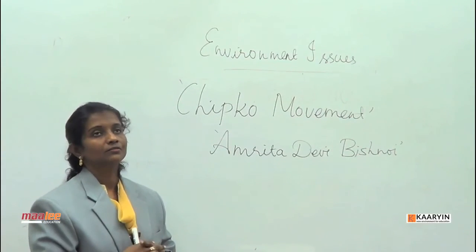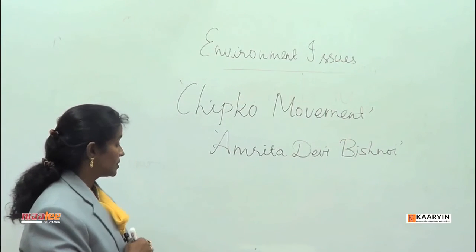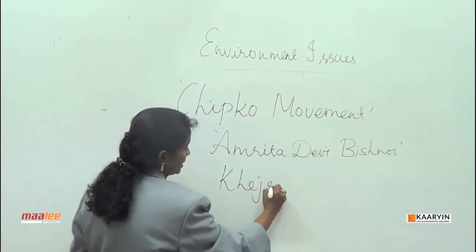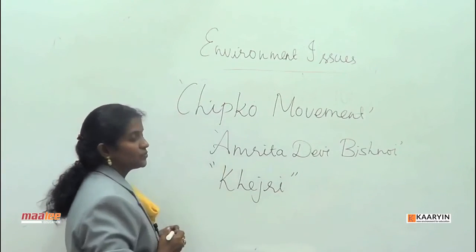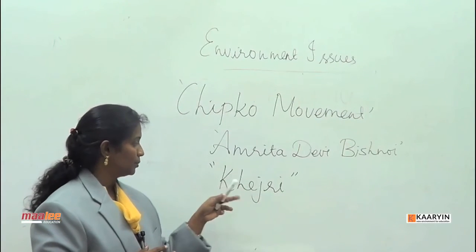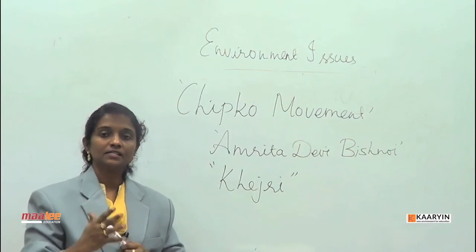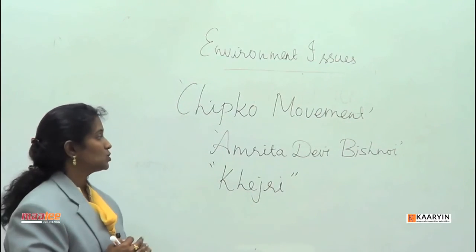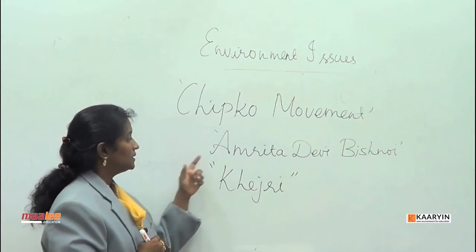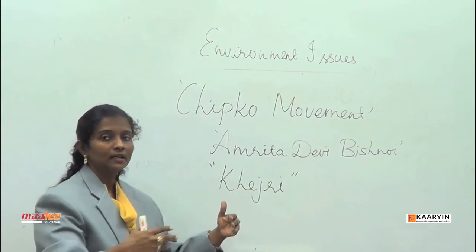The Maharaja of Rajasthan tried to cut this tree, Khejri. This is a Fabaceae. This tree was considered sacred by them. The Bishnoi community considered the Khejri tree a very sacred tree for themselves. So the Maharaja ordered to cut the Khejri trees. As a result, these women folk went and hugged the tree.